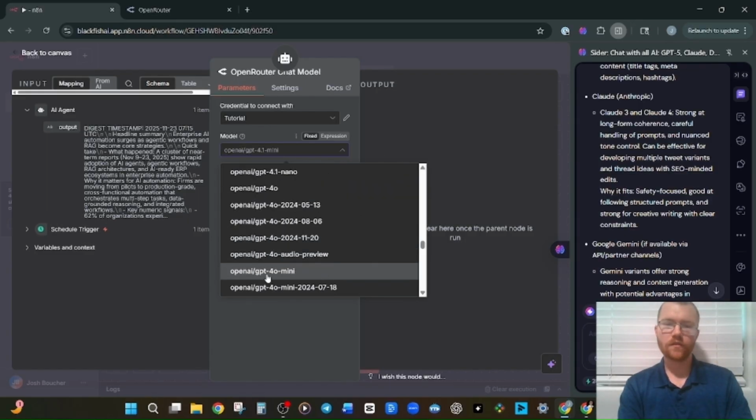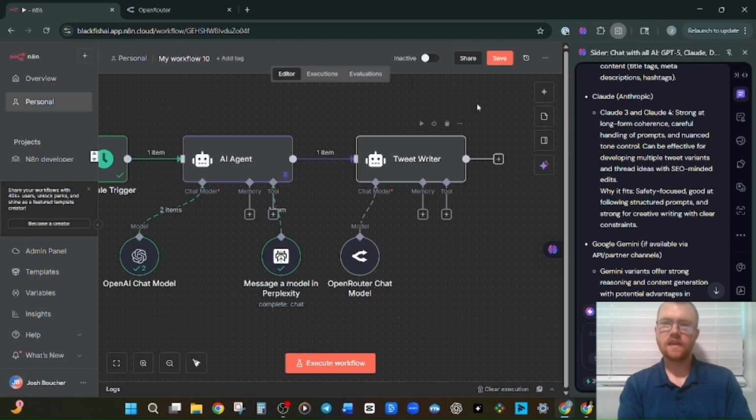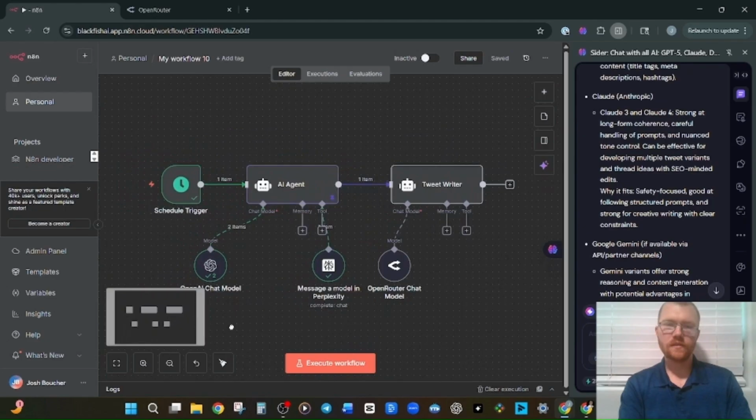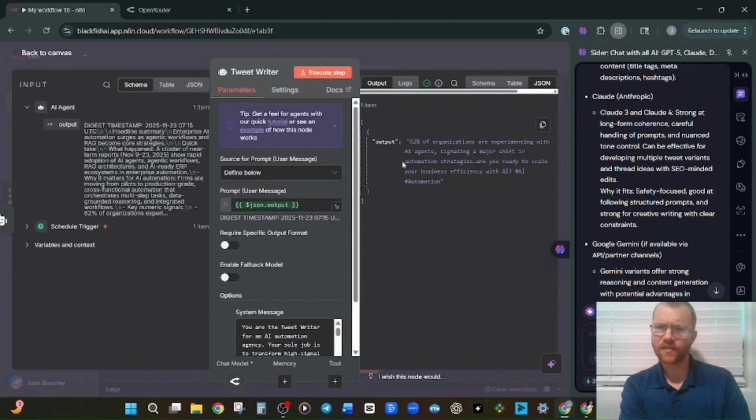Now for this, we are going to use GPT-4o Mini as per Cider's recommendation. We don't need it to have any fancy tools or anything. Let's hit save, and we'll go ahead and hit execute workflow. And let's have a look at this. 62% of organizations are experimenting with AI agents, signaling a major shift in automation strategies. Are you ready to scale your business efficiency with AI? Hashtag AI, hashtag automation. Okay, interesting.